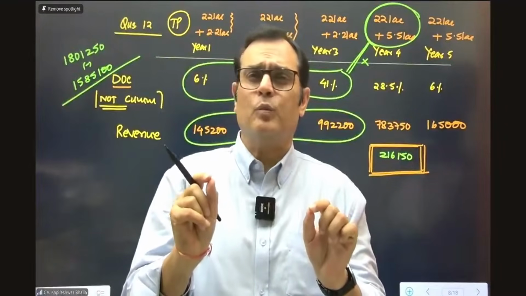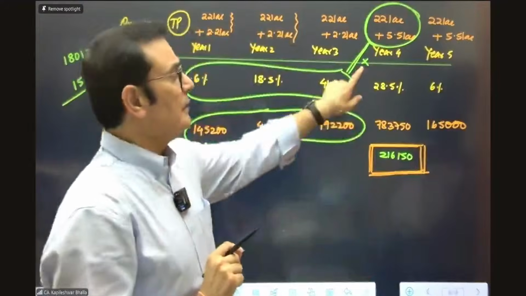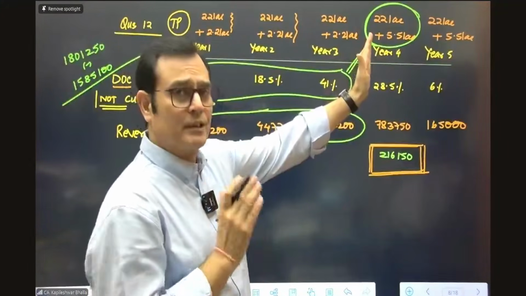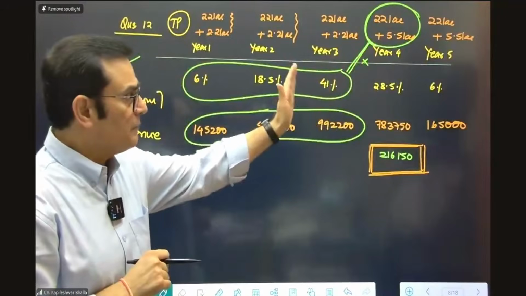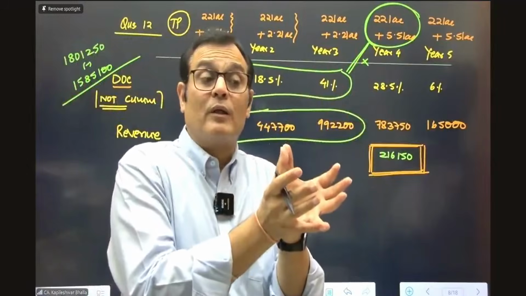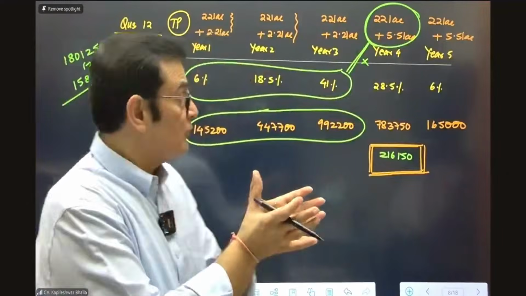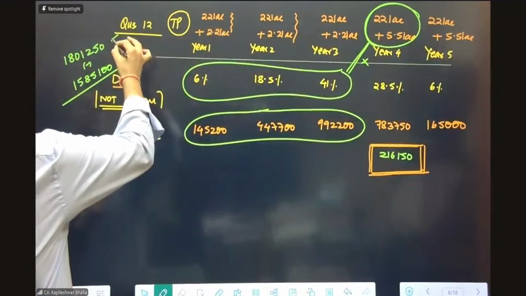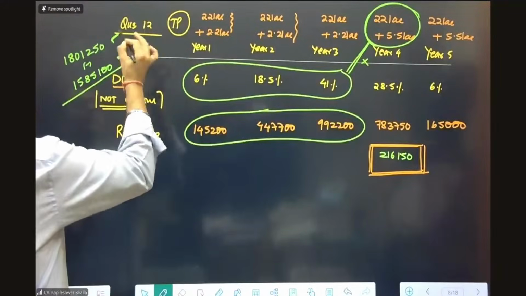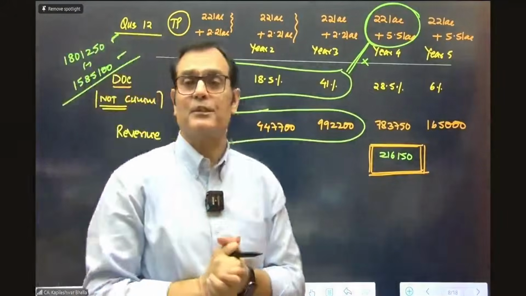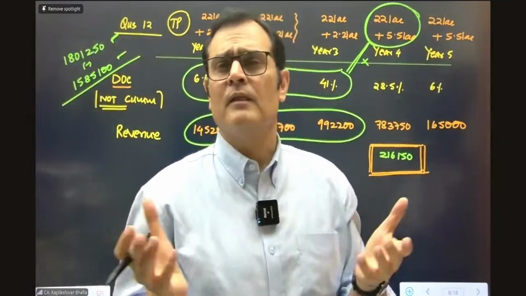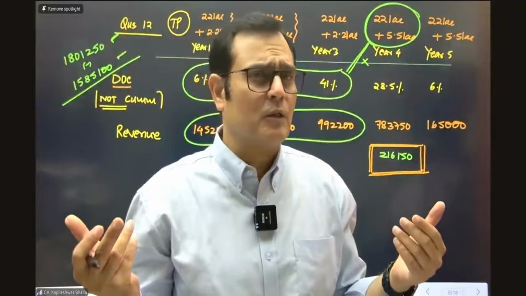You just need to do a very simple exercise. The TP changes in the 4th year. So when the TP changes in the 4th year, you just take this new TP and multiply it with the cumulative percentage of completion in the past. You will come to know what revenue you should have taken so far. So this is the revenue which I should have taken so far, minus the revenues which I've already captured. And when you take the reduction, you get the cumulative catch-up adjustment, which is taken in the year in which the TP undergoes a change. Trust me, once you've done this calculation, the question is over.